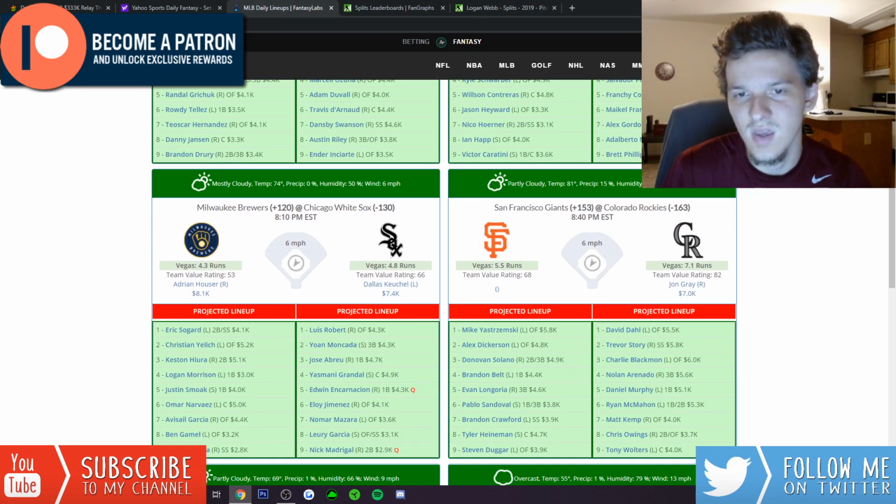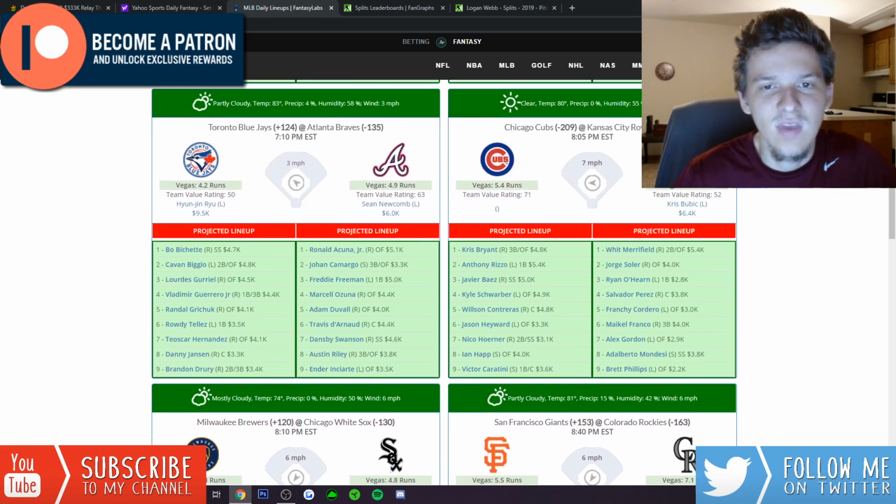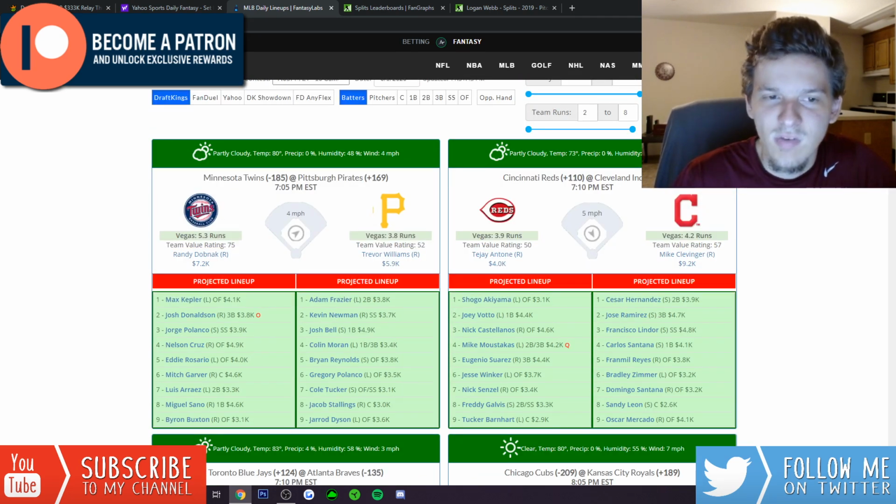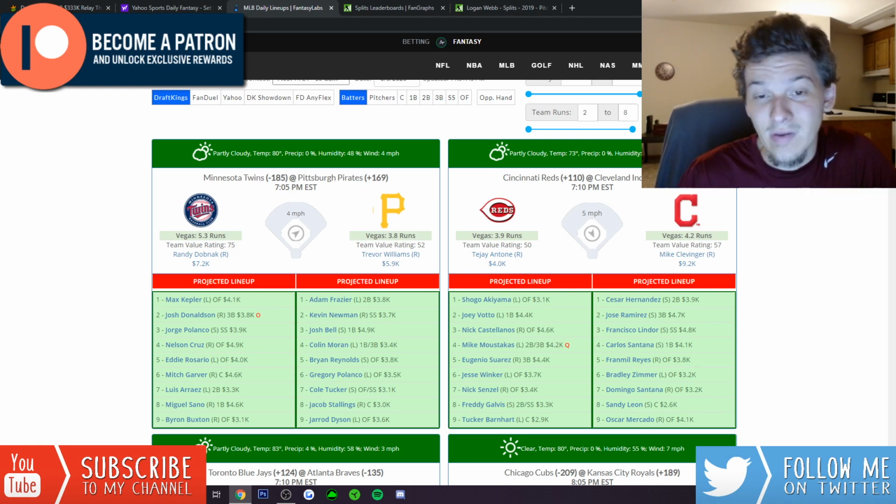So obviously, the Rockies, the White Sox, two teams I like quite a bit. But some other teams we can maybe target. Trevor Williams is not a guy that I think is very good. He's just about an average pitcher. Definitely a guy you could stack against.